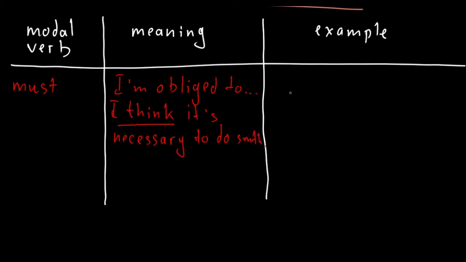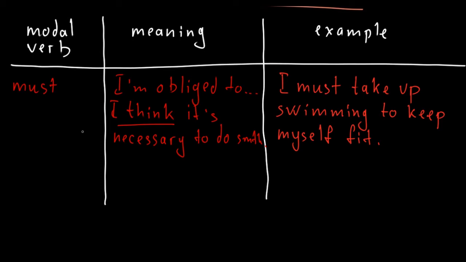As an example, I must take up swimming to keep myself fit. So when we use must, we basically explain our opinion, our view. I think I'm obliged to do something. I think it's necessary for me to do something, and this is it. And of course, let's not forget, must doesn't have past. It is used only in present and future.